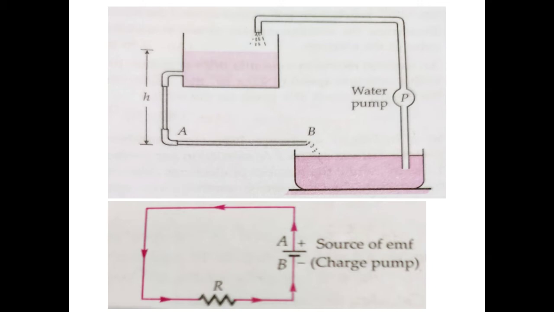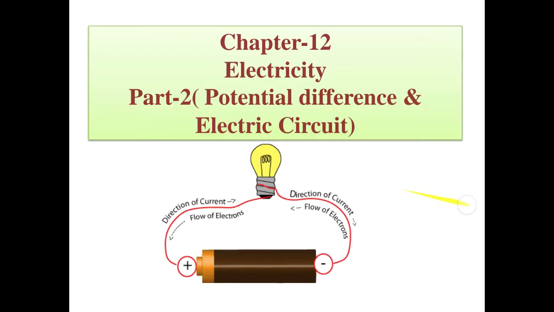If we pick a stone from the ground and we place that stone at a higher level, then what are we doing? We are doing work on that stone, and that work is stored in the form of potential energy at the height. And when this stone is allowed to fall in a downward direction, then that potential energy is doing work. It is converted into work. So in the same way, by these examples, we will discuss the flow of charge.